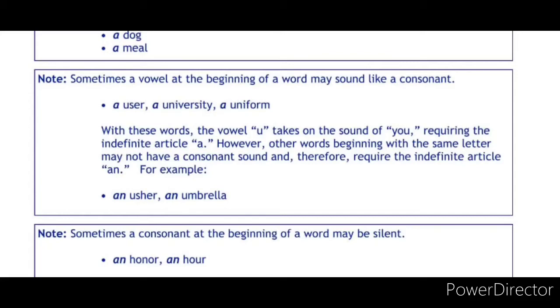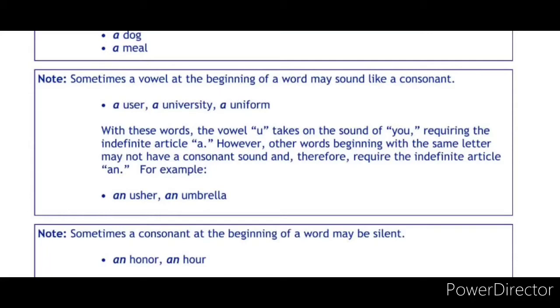Here we are not using the vowel sound; it's a "yoo" sound. User, university, uniform. Even though the noun starts with a vowel letter, it gives a consonant sound. In such a case, we need to use the indefinite article "a."